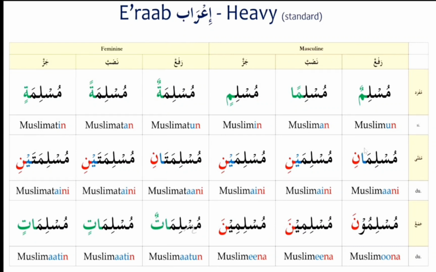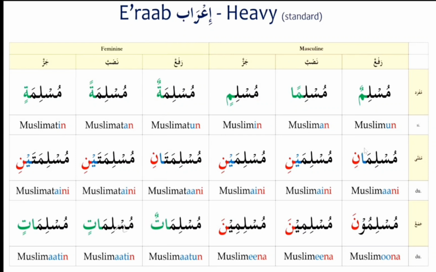Now feminine plural nouns. In the dual nouns, the closed ta is opened, but in the feminine plural nouns, the closed ta is completely removed and alif ta with a double dhamma should be added. So it is Muslimatun in the marfu state.